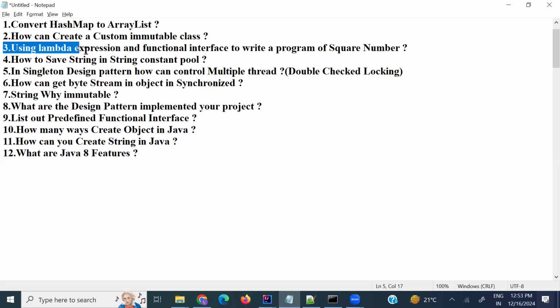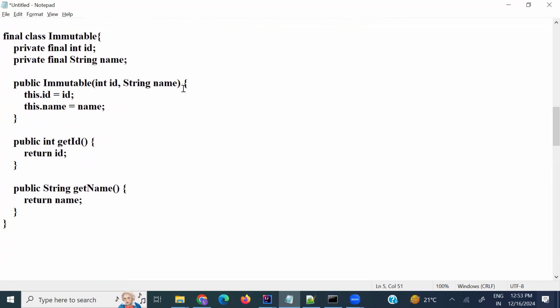Here the third one is using lambda expression and functional interfaces, write a program of square number. By using the lambda expression and functional interface, you need to write one program, that is a square number. Here he is covering two topics: lambda expression and functional interfaces, right? By using functional interfaces, you can create one program as well.